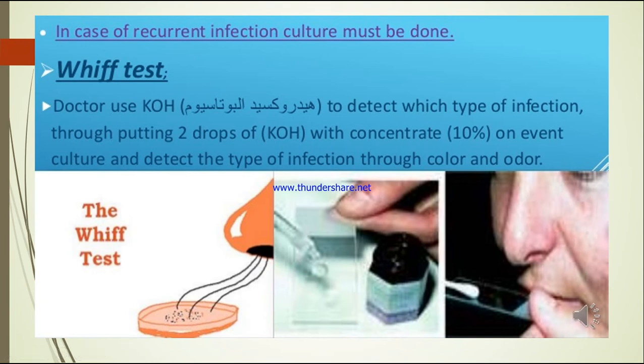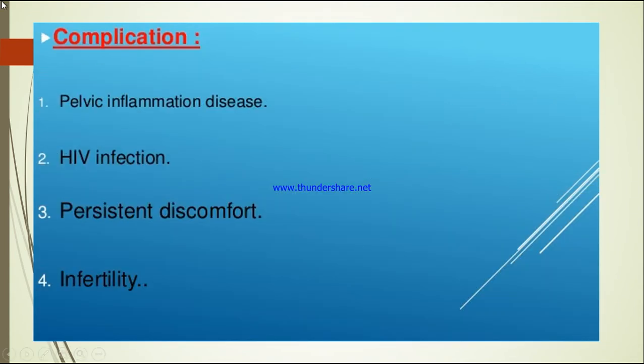When we take a sample of the vaginal discharge, we add 2 drops of potassium hydroxide with a concentration of 10%, and then we detect the type of infection by seeing the color and the odor, the smell and the color, whether the patient has bacterial vaginosis, trichomoniasis or candidiasis.